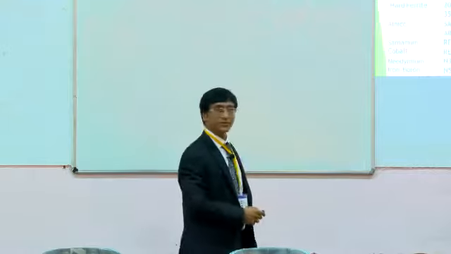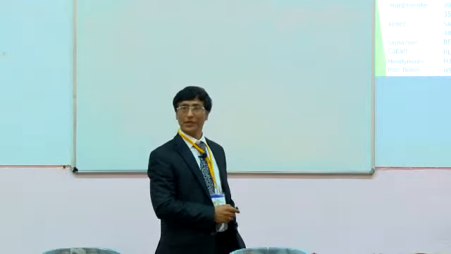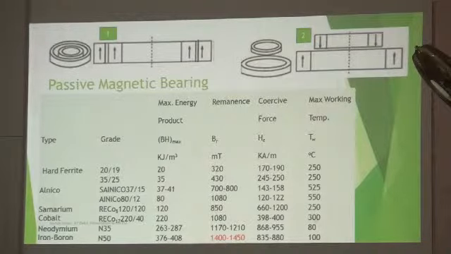This is a passive magnetic bearing. Naturally, when you go for a passive magnetic bearing, you need to choose a permanent magnet that will give good results. Ferrite magnet is easily available in the market. You can buy it. What's the problem with the ferrite magnet? It doesn't have a very good energy product, either 20 to 35 kilojoules per cubic meter.